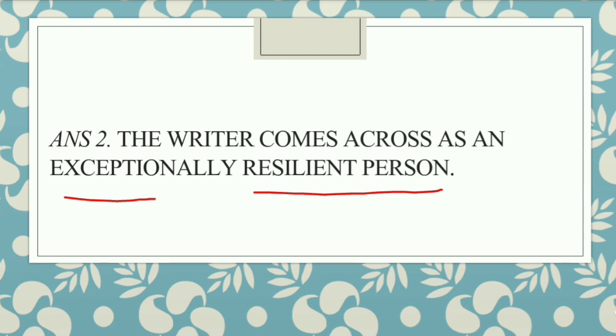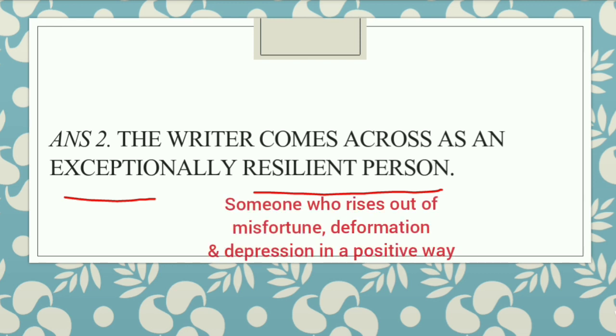Who is a resilient person? A resilient person tends to recover from any sort of misfortune or depression in a very positive way. The writer is one such person. Why? Because he had bitter experiences with sharks, still he wishes to explore Tiger Beach, which you will read in the passage. Is it clear? So the writer is an exceptionally resilient person and you can give your explanation.